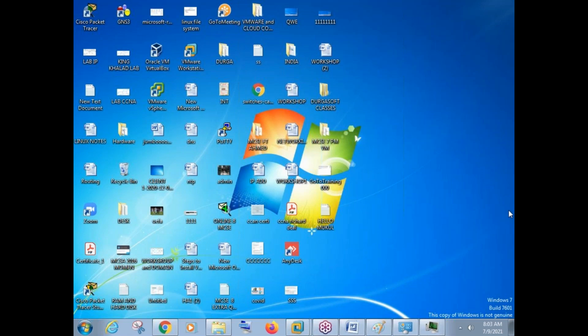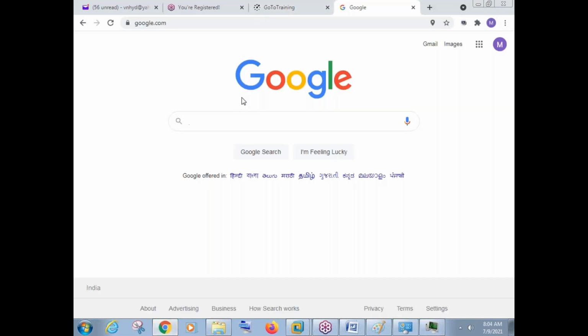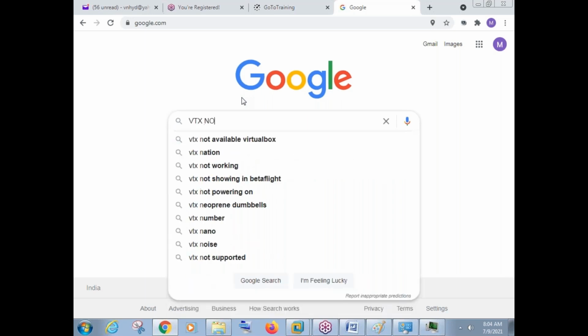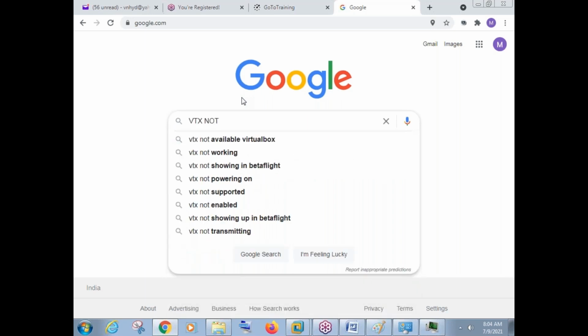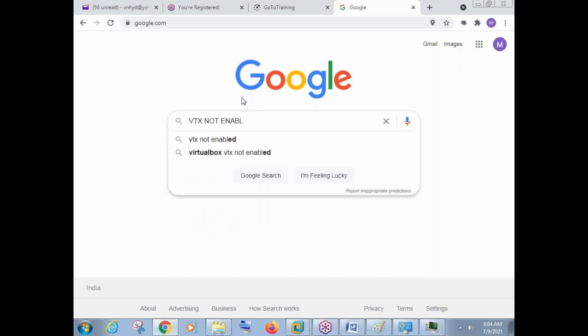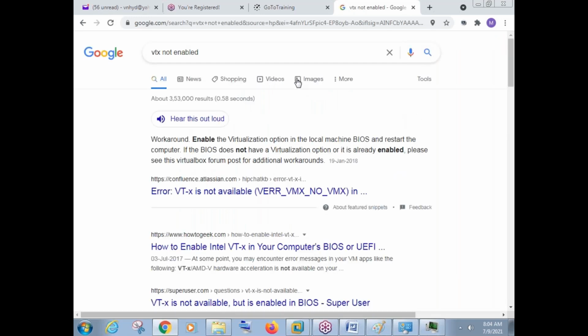Okay, there is a question here, and Shaker is saying there is an error popping up with virtualization. This is a very common error actually. When you install the VMware software in your computer, you may get an error something like this.